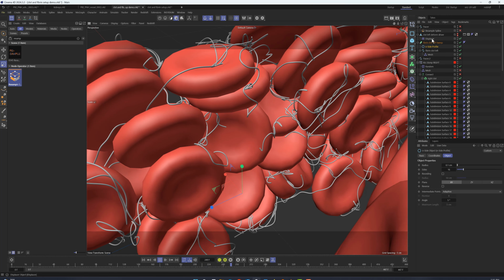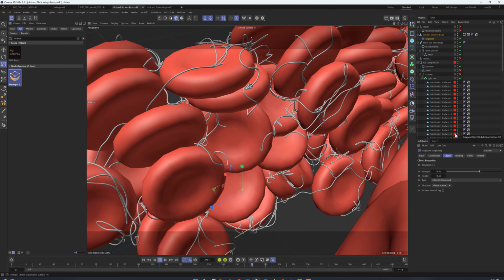Now it's a matter of rinse and repeat for the other side, and your clot is ready to start lighting and texturing.